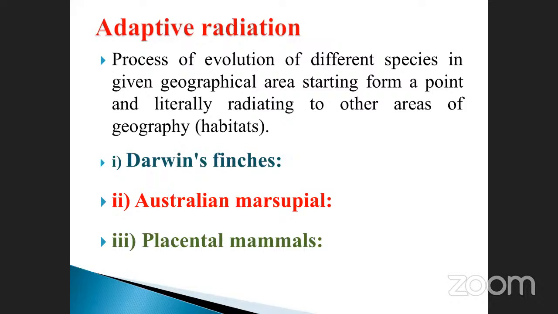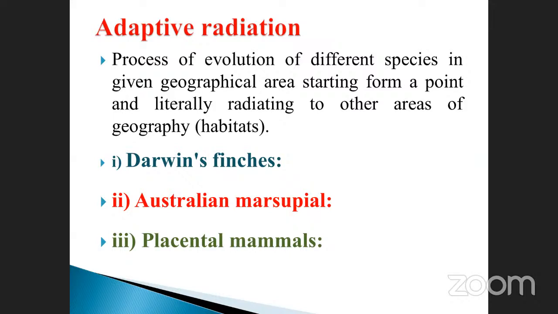Otherwise, they will not survive, because favorable conditions are needed for their food, shelter, reproduction, and also climate, and so on. These are all adaptive radiations. The process of evolution of different species in a given geographic area, starting from a point and radiating to other areas of geography, that is, habitats.